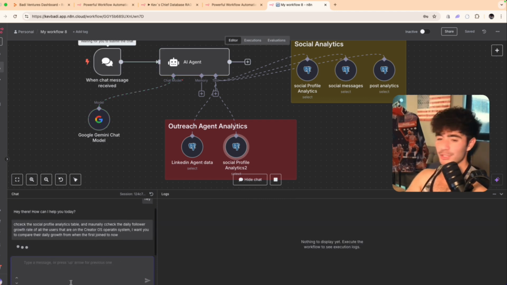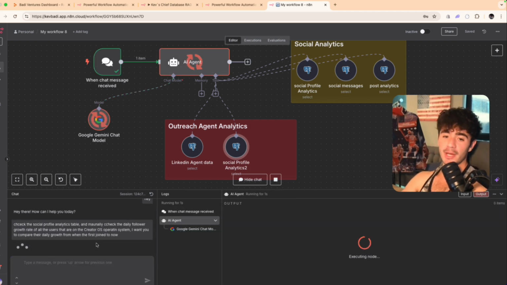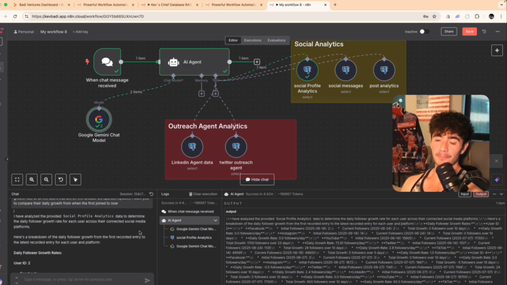All right, so we changed up the prompt a little bit. I said, check the social profile analytics table and manually check the daily follower growth of all the users that are on the Creator OS operating system. So this time, the response should say the numbers of followers we're gaining every day versus the percentage of growth. So we'll see how that looks. All right, guys, so there we go. This is the new agent that we just built, the new database agent's response.